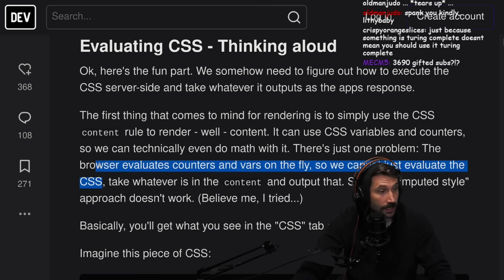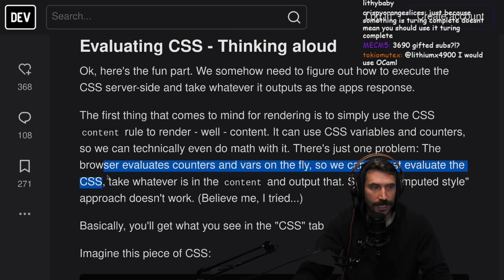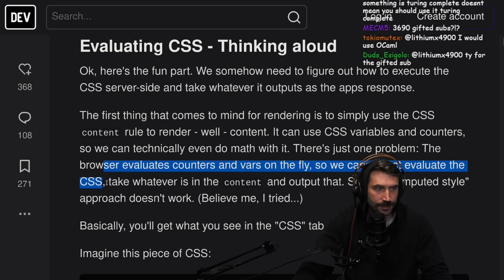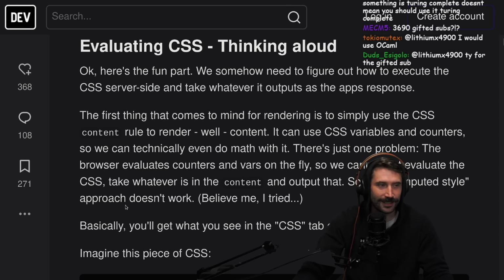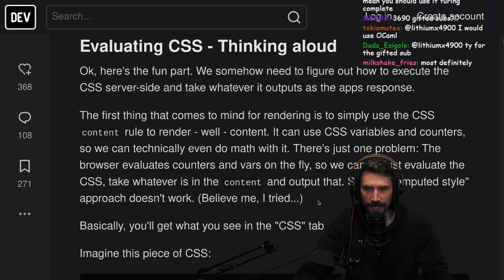Oh my goodness, is this the client-side reactivity I've been hearing about? Do you think that CSS is actually just use client? Is that what use client is underneath the hood for the new use server, use client React server components? Don't think I'm not looking at you, Dan Abramov. I know what you're trying to sneak in, okay? I get it. Take whatever is the content and output that.